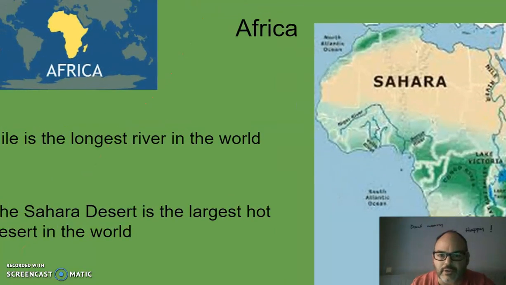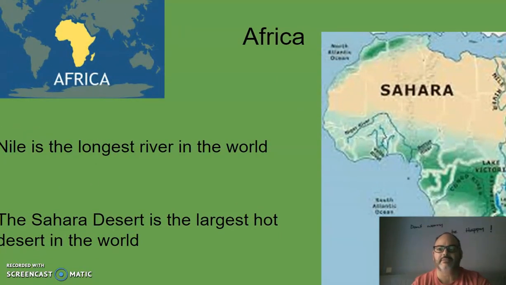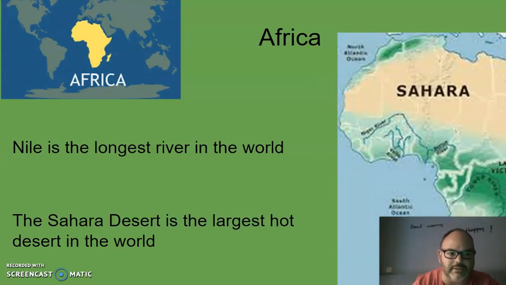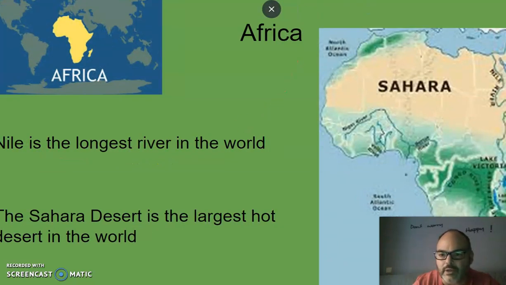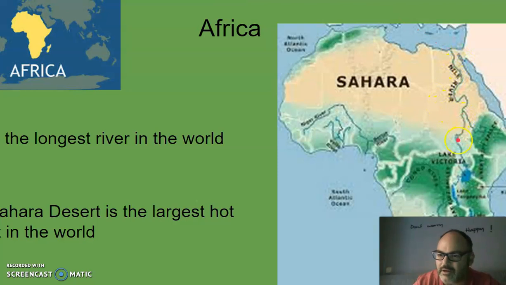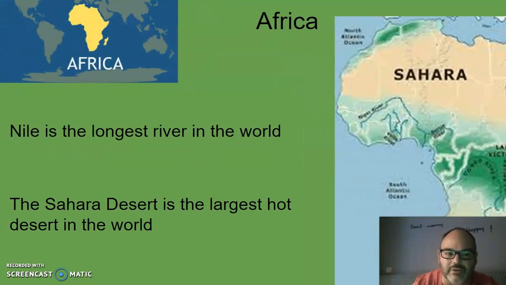And let's focus continent by continent, and let's start by studying something about Africa. Africa is this continent over here, this is Spain, where the red dot is, and down here, this is Africa. And in Africa, there are some tips, some useful information that we should or we may know. Nile, el Río Nilo, is the longest river in the world. Look, if we move onto the map, this line over here represents the river Nile. It's a really long river. Indeed, it's the longest river in the world. El río más largo del mundo.